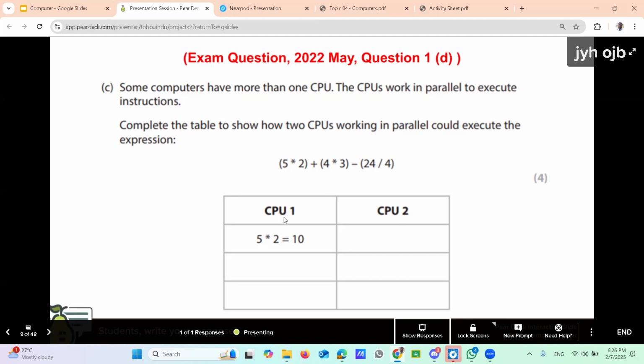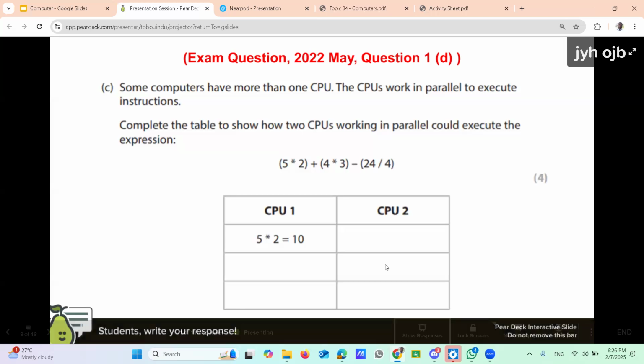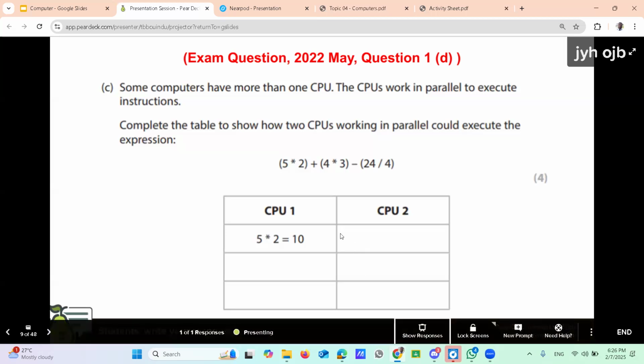For example, CPU 1 calculates 5 into 10. At the same time, CPU 2 can calculate the second term, 5 into 3. Then CPU 1 again can calculate another term, 24 divided by 4. Like that. First, you want to identify the subunits, the tasks, separately. Can you understand that? Yes, sir.